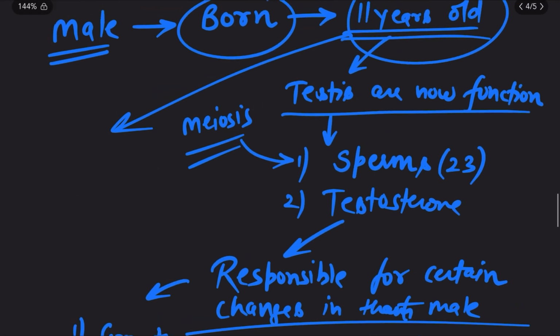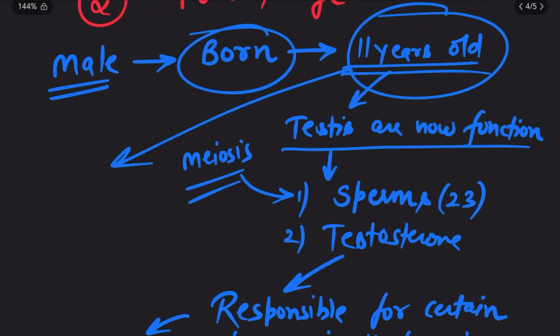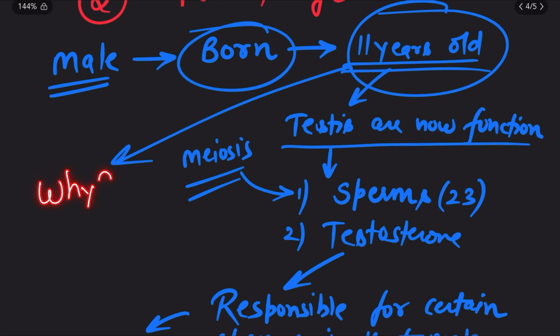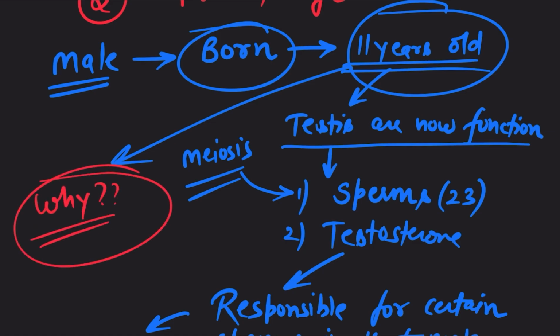And I have a question for you, and I'm definitely going to answer that question in a subsequent lecture. Why at only this particular age are the testes functional? Why? You have to find the answer and comment down in the video section below.